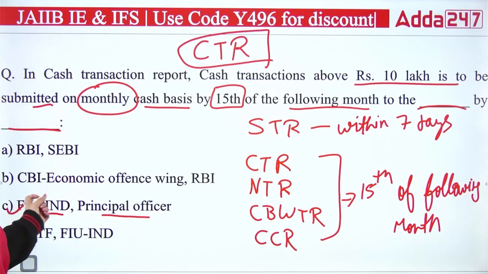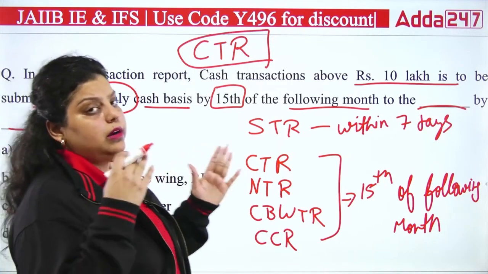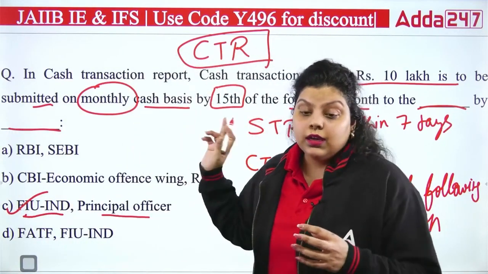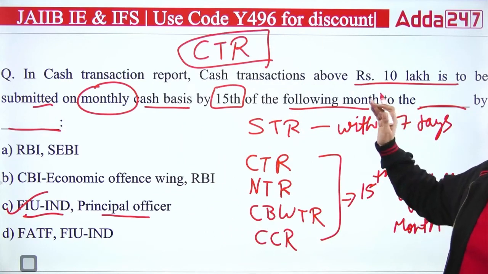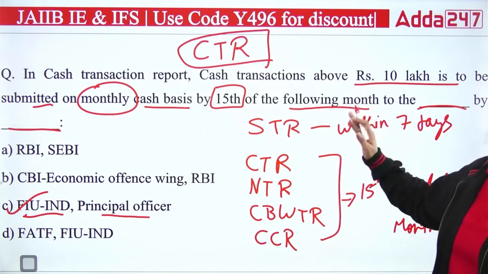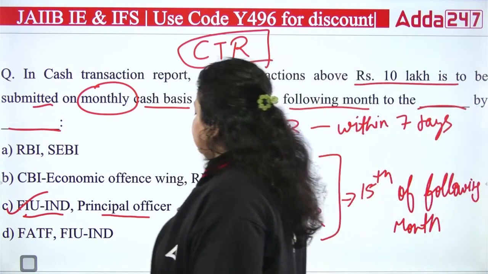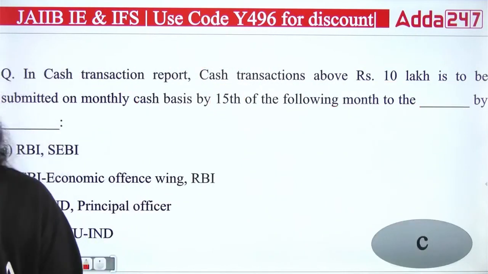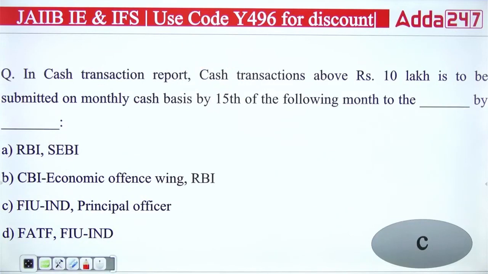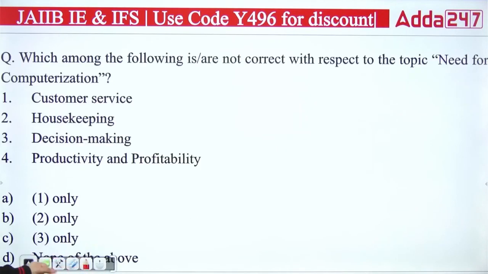So your right answer is C. The principal officer has to submit all these reports to FIUIND, the Financial Intelligence Unit India, on a regular basis, and I have already defined which report has to be submitted on which time. It is the responsibility of the principal officer to make sure the reports are submitted on time.